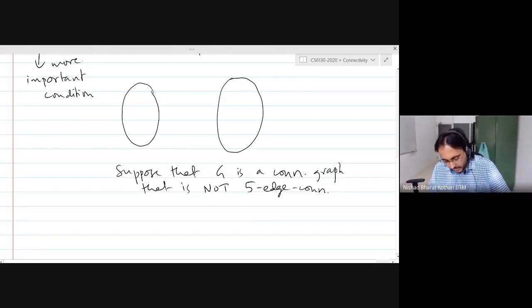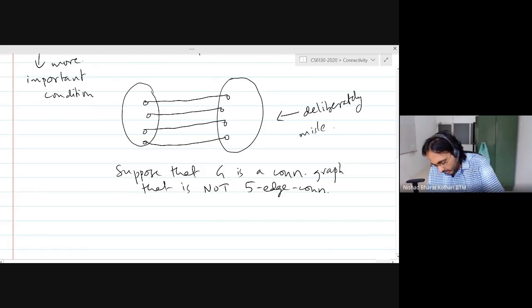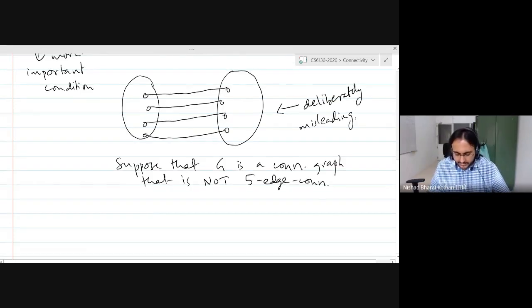What does this mean? This means that I can remove 4 edges. This is a misleading drawing, but I am deliberately drawing a misleading drawing here. So the graph is connected, but it is not 5 edge connected, which means I can remove 4 edges and disconnect the graph.